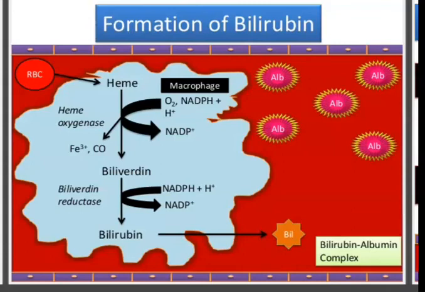Then the transport of bilirubin into the liver. Before that, there is formation of the bilirubin albumin complex. After formation, bilirubin enters the blood, where albumin reacts with the bilirubin and forms the bilirubin albumin complex.